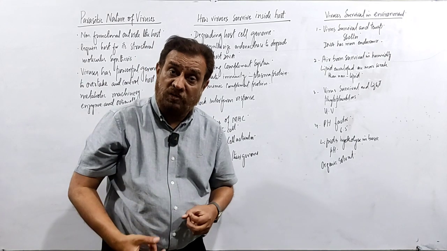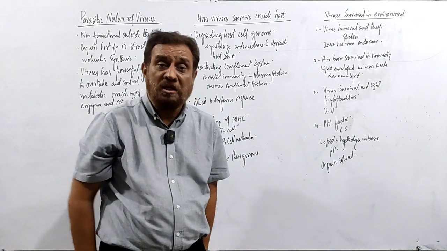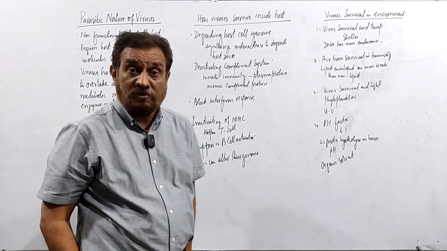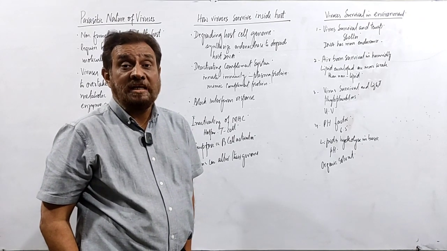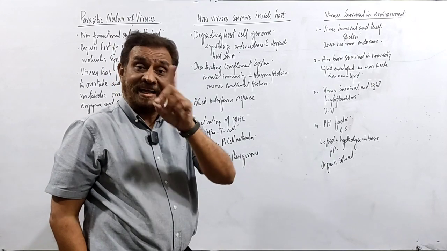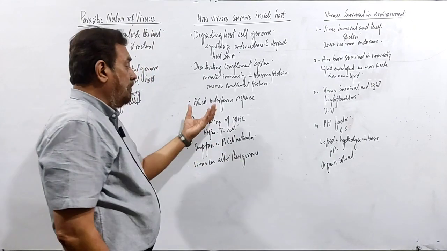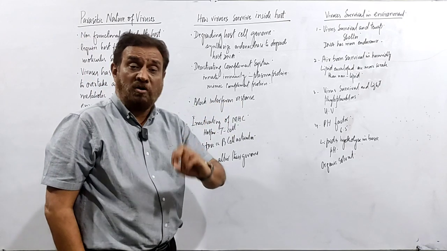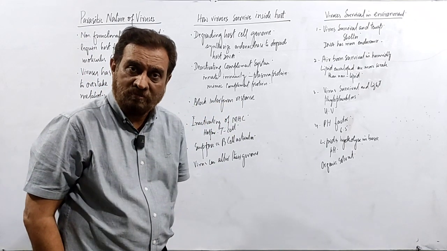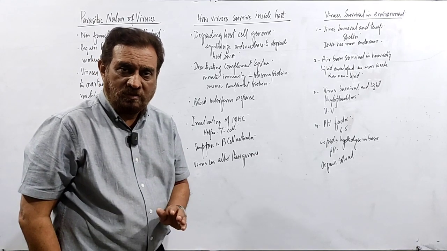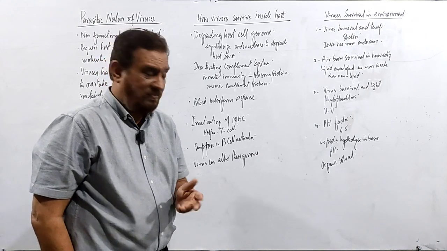Another type of defense protein produced by human beings and others is called interferon. These are also defense proteins of the host against viruses. So what do they do? They block the interferon response or interferon synthesis. And whenever interferon synthesis is stopped or blocked, the virus survives.